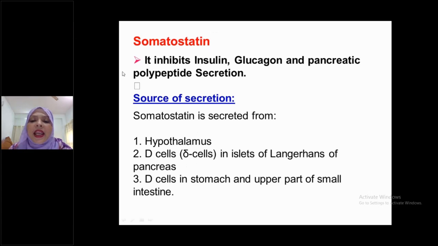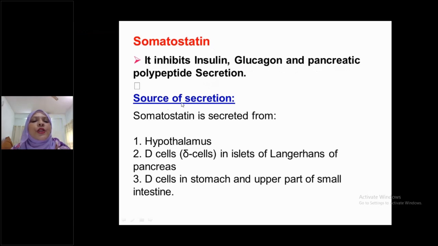But in the recent 26th edition of Ganong, another hormone is included, pancreatic polypeptide. Somatostatin inhibits not only insulin and glucagon, but also pancreatic polypeptide. That is three hormones inhibited by somatostatin. But in your textbook, it is mentioned that somatostatin inhibits insulin and glucagon, only these two hormones. But in the recent edition of Ganong, it is mentioned as three hormones.